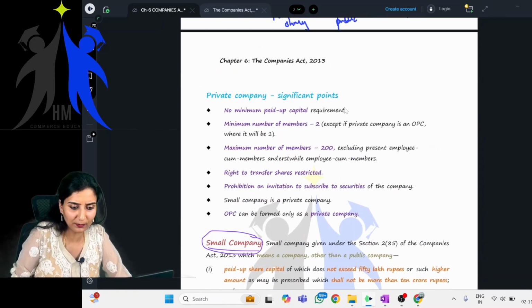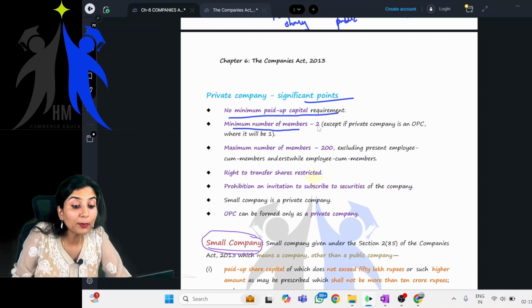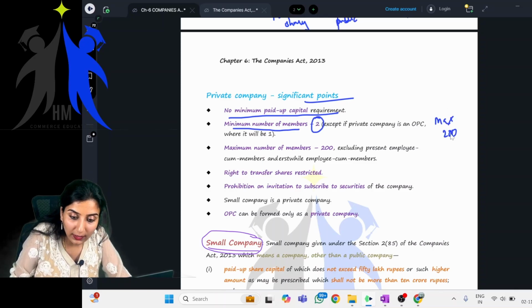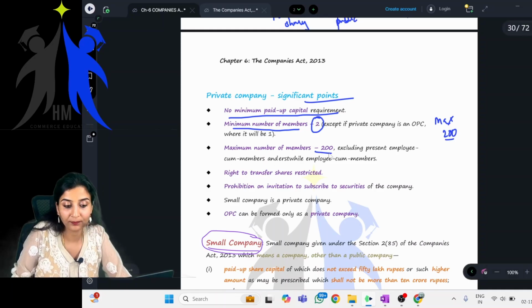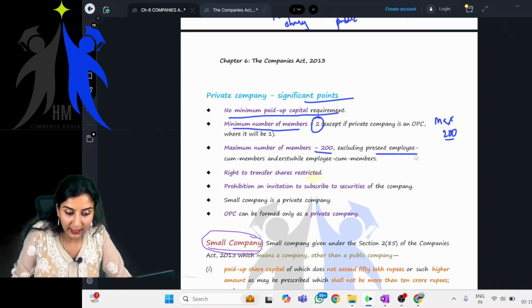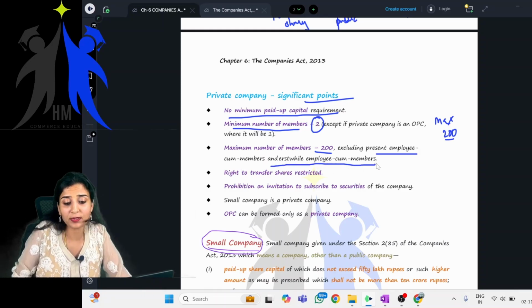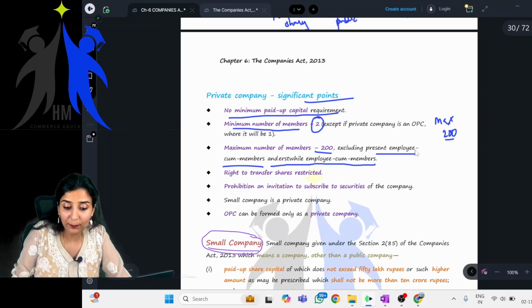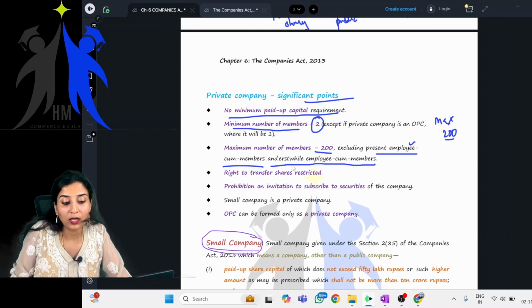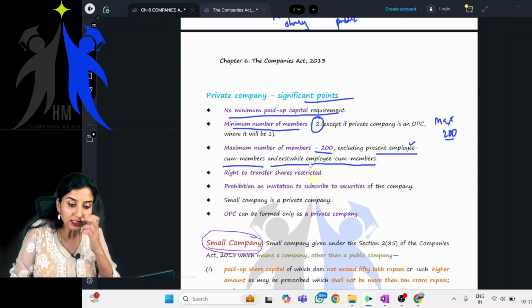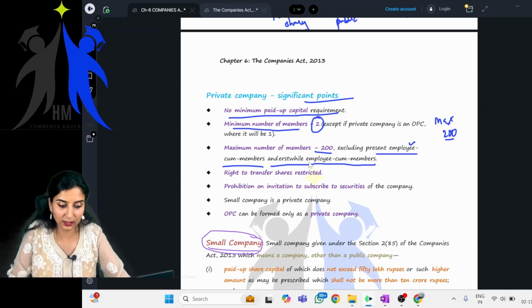Again, private company significant points. No minimum paid up capital requirement. That's what we studied. Minimum number of members is 2. Maximum is 200, excluding present employees who are members and erstwhile employees who are members. Employee-cum-members means they are employees and also members, and erstwhile means past. Past employee-cum-members. Clear, everyone?